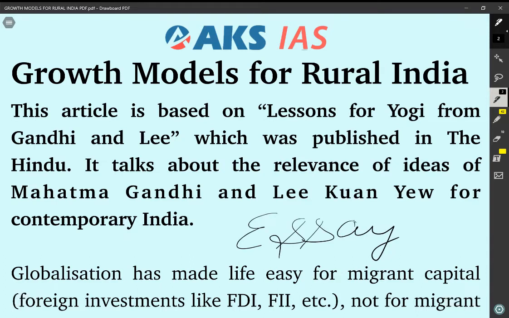Also, UPSC conducts various examinations like CAPF, Indian Forest Service examination. So these issues are also relevant to those kinds of examinations where you have an essay paper.